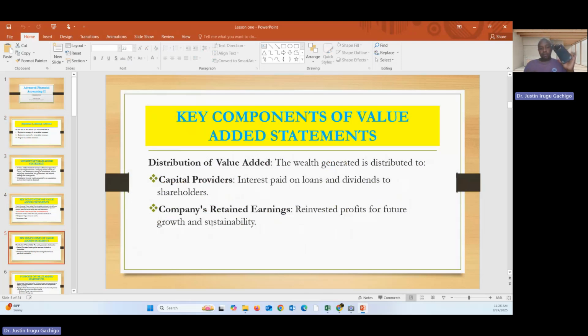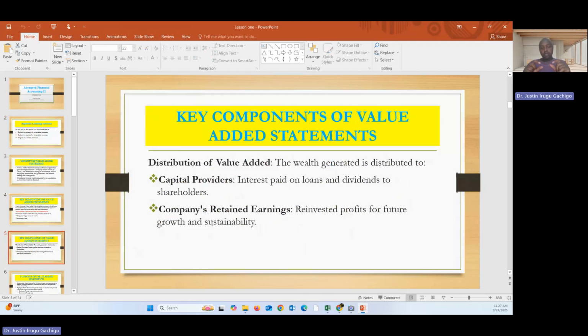If I am doing the business of selling it, I have to buy it, then add a markup and sell. The difference between the sales and the amount I bought this phone for is what we call value added.